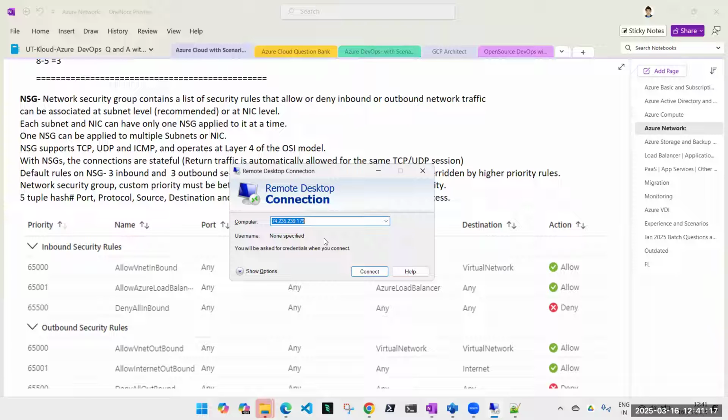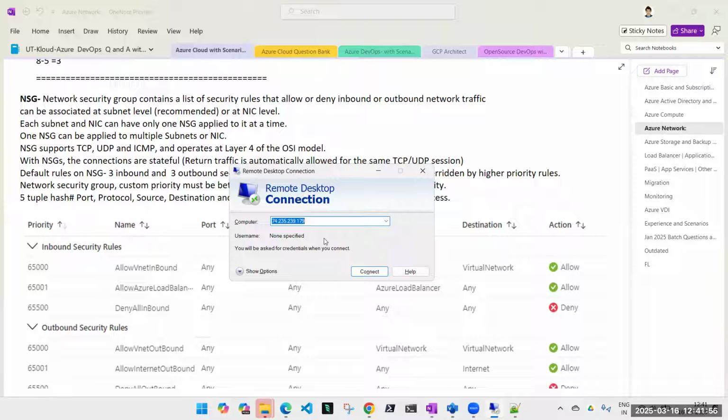And what kind of traffic is it for that machine, where I am taking the remote? Inbound. It is inbound, right? Now let's say I've taken a remote to this machine. Now, using that machine, I open the browser and I'm trying to access youtube.com. What kind of transaction is it on that virtual machine? Is it inbound or outbound? I opened the browser, I typed in youtube.com, I'm trying to play something. Is it inbound or outbound on that machine? Outbound.